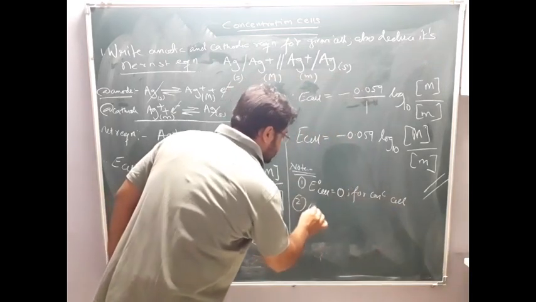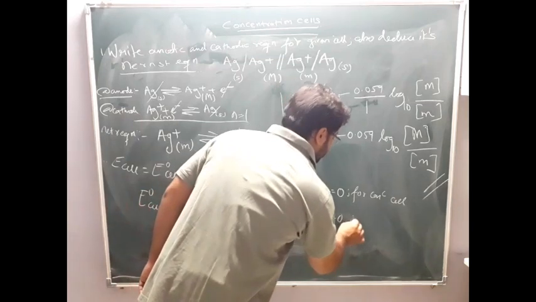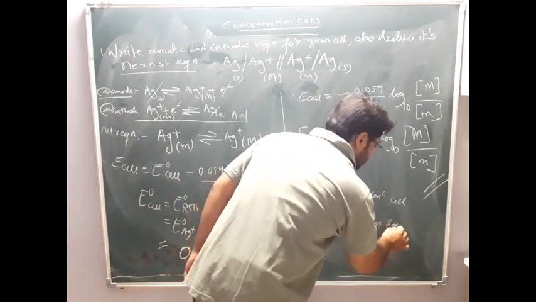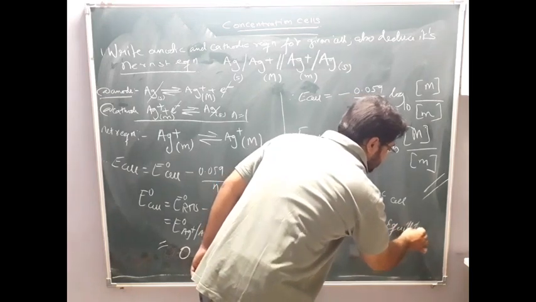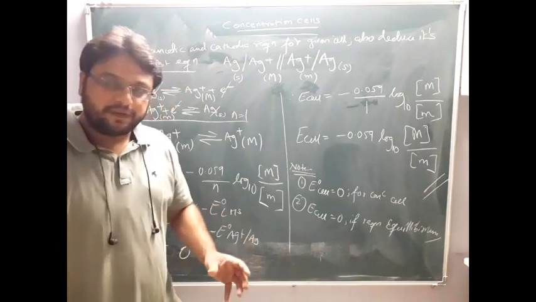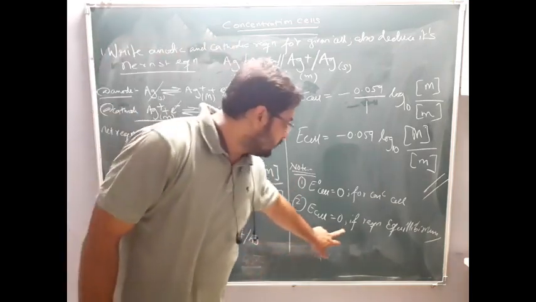And E cell will be equal to 0 when the reaction is at equilibrium. I will tell you in the further classes. Just now, write down the note: if the reaction is in equilibrium, or if they ask you to find out Kc in the question, at that point E cell will be equal to 0.